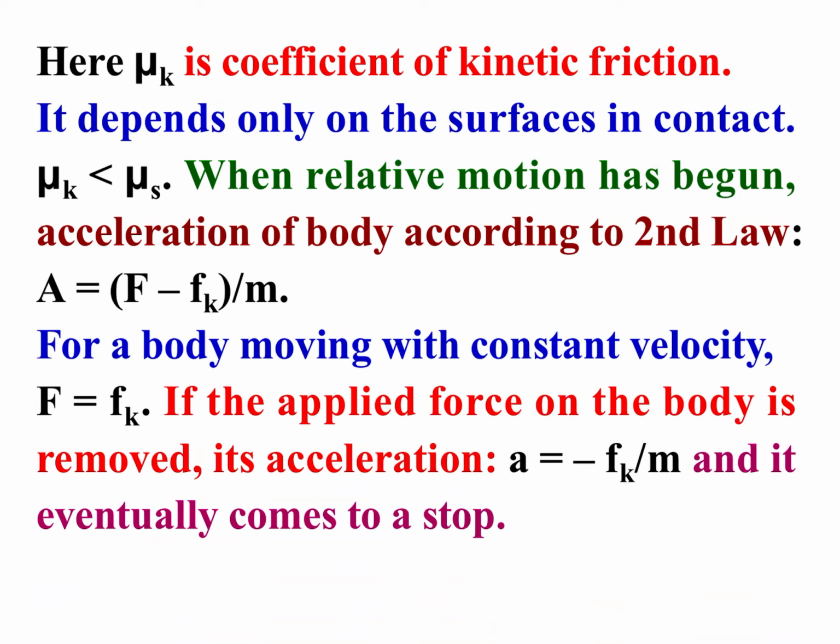Acceleration is 0. If the applied force on the body is removed, its acceleration a will be equal to minus Fk upon m. According to the above formula, applied force F is equal to 0, so acceleration a is equal to minus Fk upon m and the body eventually comes to a stop.